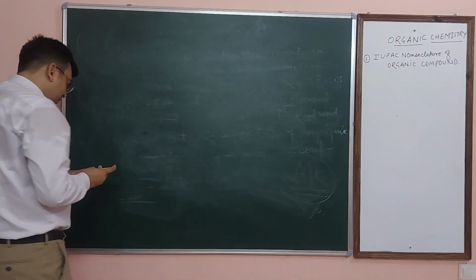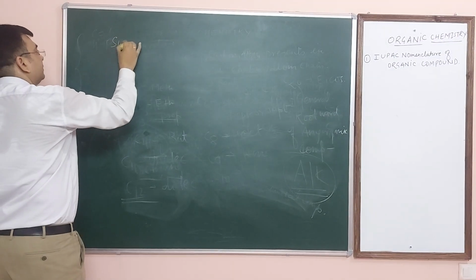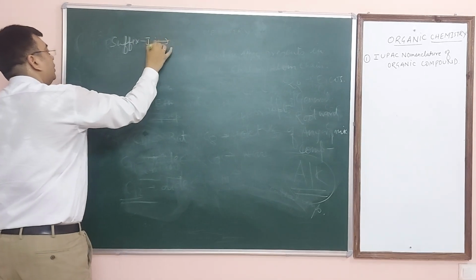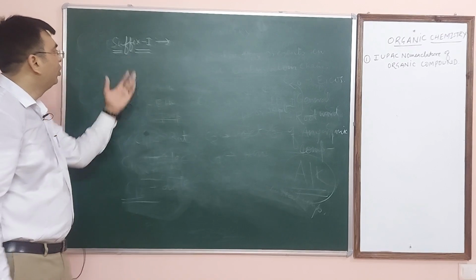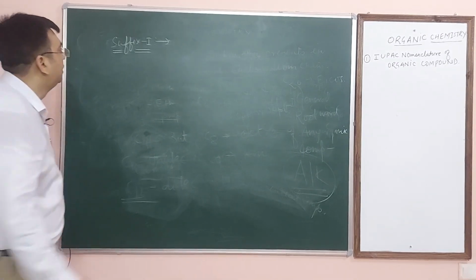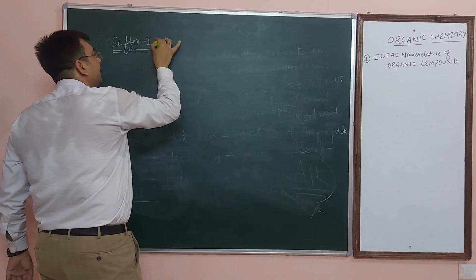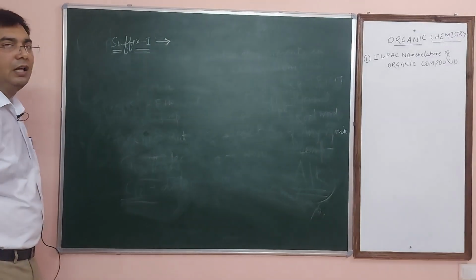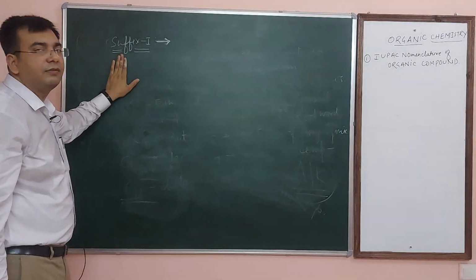Now the second topic. The root words part is over. Now suffix first. So these two are essential components, root words and suffix first. I am going to explain what the meaning of suffix first is. Suffix first can represent basically the saturation and unsaturation of an organic compound. Whether the compound is saturated or unsaturated can be explained by the suffix first.